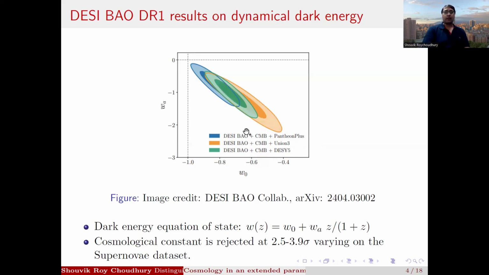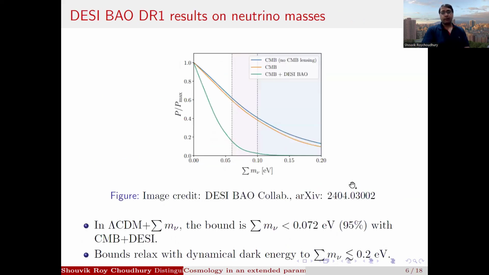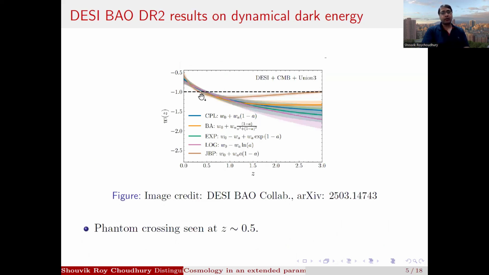Now, one thing to note here is that with the DR2 release of DESI BAO data, this significance has increased to 2.8 to 4.2 sigma. Along with that, there is another change, and that is that now just DESI BAO and CMB together reject the cosmological constant at 3.1 sigma without use of any supernovae data. So here the plots are with DESI plus CMB plus Union3 in the DESI DR2 paper, which came out this year in March. And what we see is a phantom crossing happening at a redshift of around 0.5.